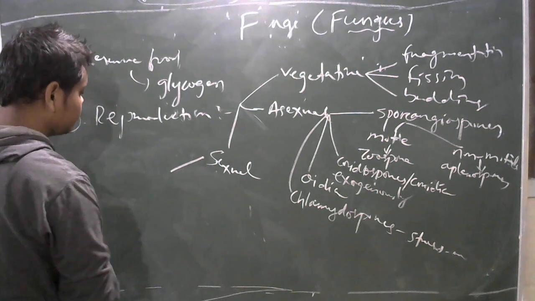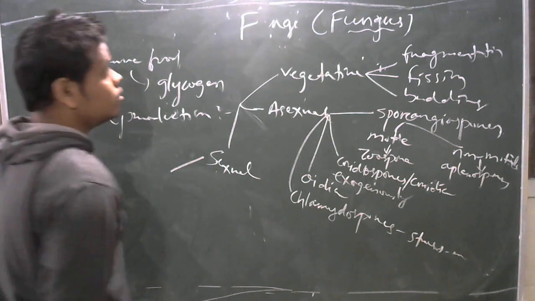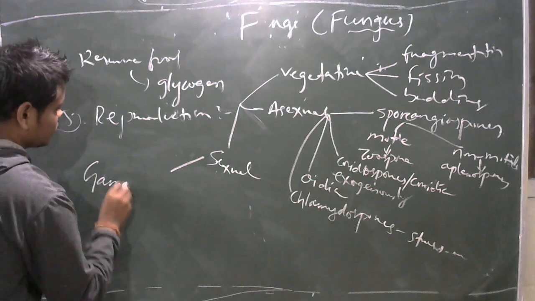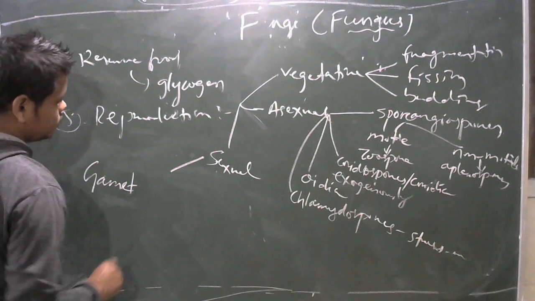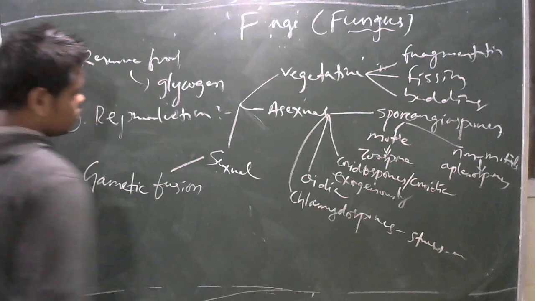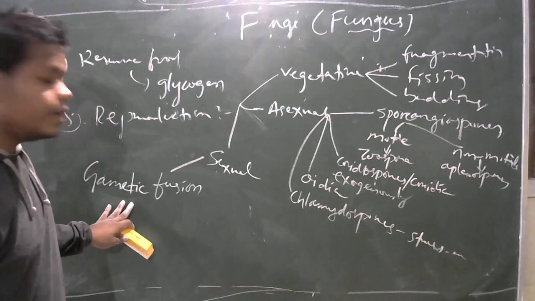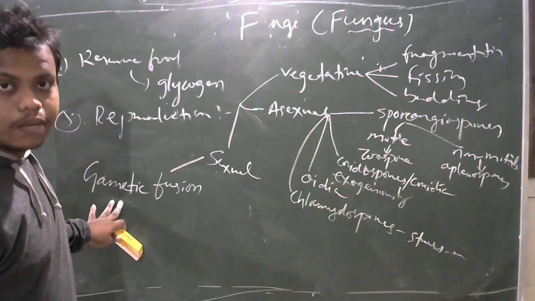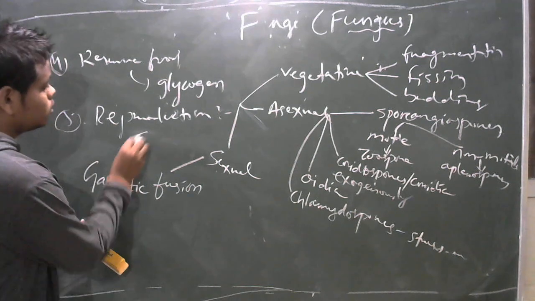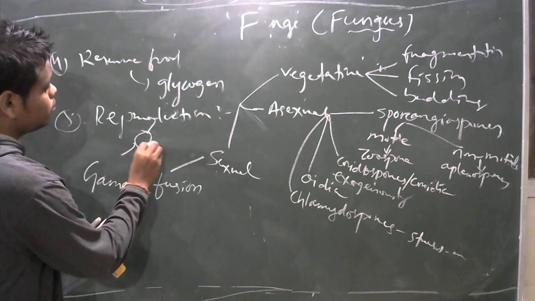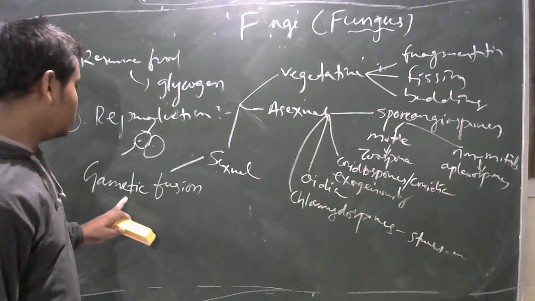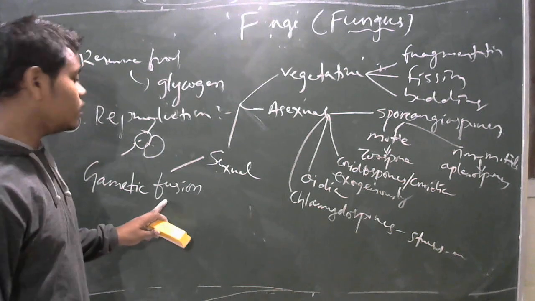The first one is gametic fusion. Gametic fusion means there are 2 different types of gametes developed in fungi. One is the male gamete, another is the female gamete. Suppose this is the male gamete and this is the female gamete. When the male and female gametes fuse with each other, a new zygote is formed, and a new fungal thallus is formed. That is called gametic fusion.